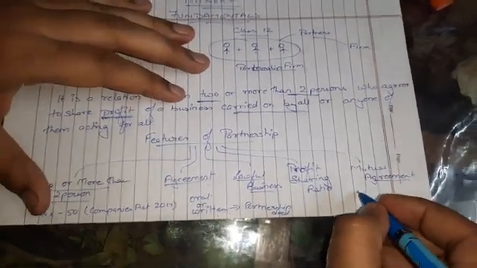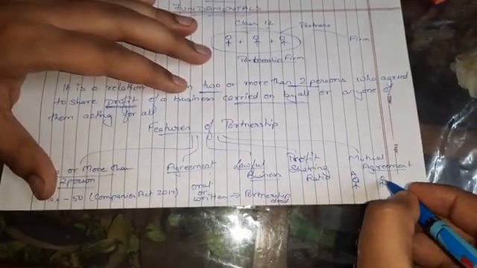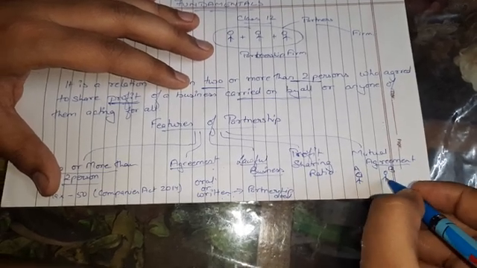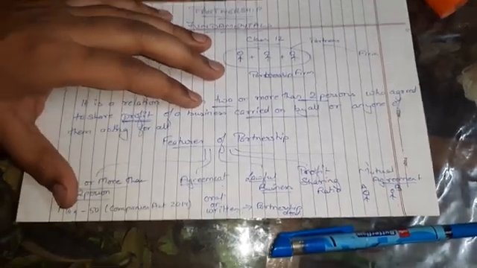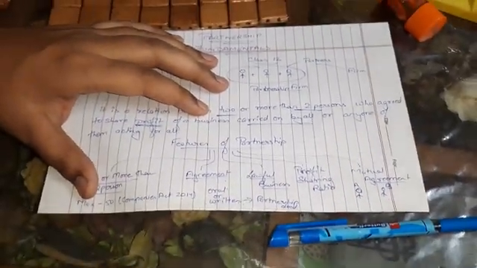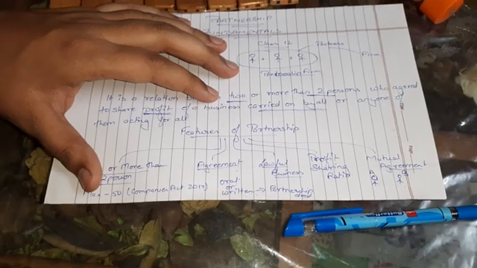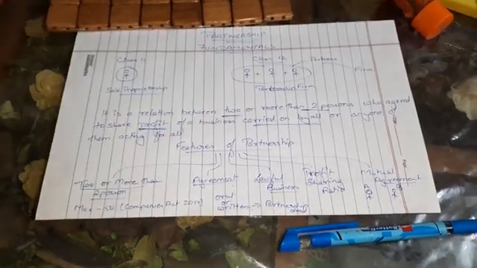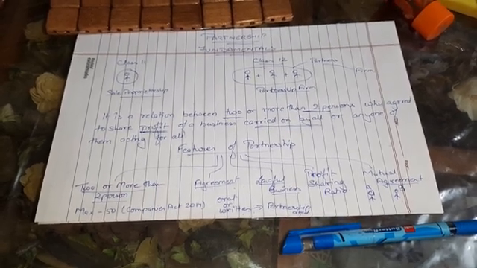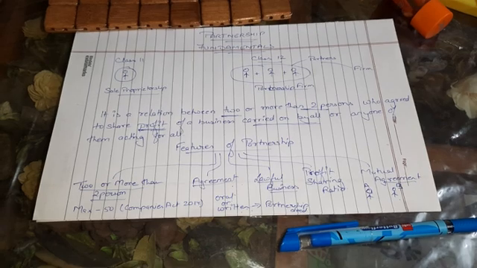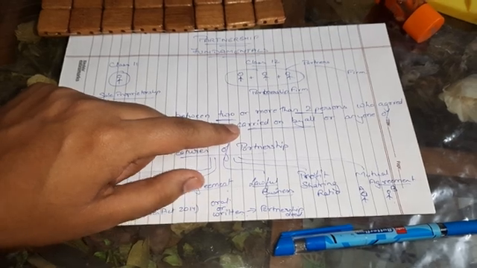Now for example, there are two partners A and B. A said that I'll be the partner of the business, but the business will be run by B only. So B and A have decided that the business will be run by B, but the profit will be distributed in the ratio of 1:1. So B is taking care of all the business activities, but the profit will be distributed among A and B both. It is said in the definition that it is a relation between two or more persons who agreed to share the profit of business carried on by all. That is, it is being carried on by all. That is, B is carrying the business.